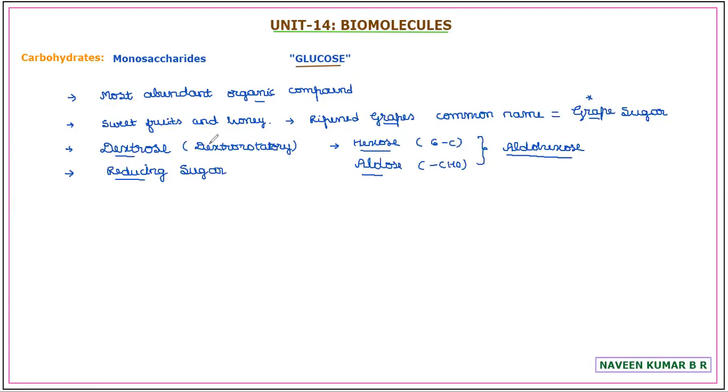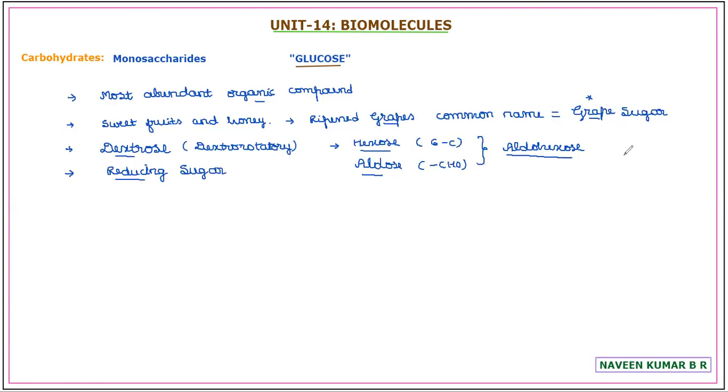As it rotates the plane polarized light, it is a dextrorotatory compound. As it reduces Fehling solution and Tollens reagent, it is a reducing sugar. With 6 carbon atoms present in it, it is hexose. With aldehyde as a functional group, it is aldose. All these supportive evidences we learn in the structure. How the 6 carbon atoms in glucose is proved, we'll try to know with a chemical reaction. How aldehyde is present in it, again we'll try to support with a chemical reaction.